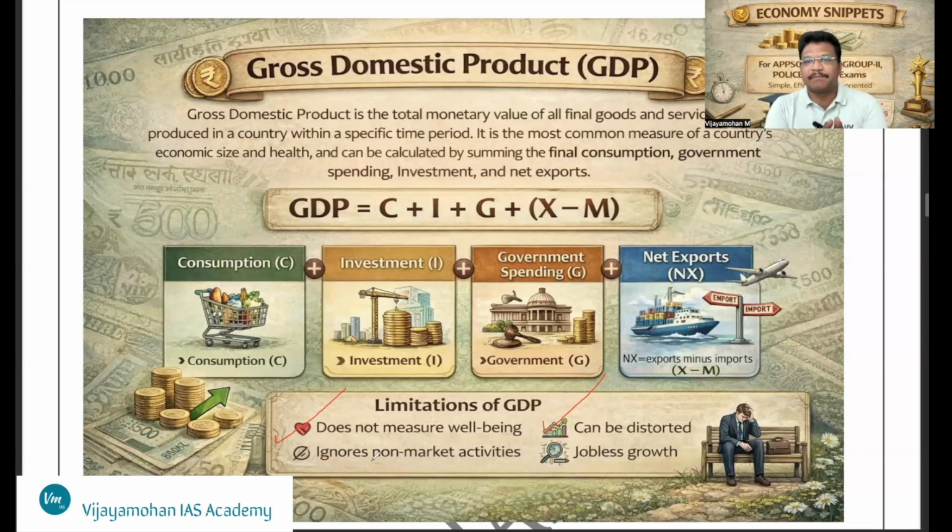It only shows the number, how much it has increased compared to the previous year. And it ignores non-market activities like the care economy, elderly care, child care, cooking and taking care of family by women. These are not included in GDP calculation.